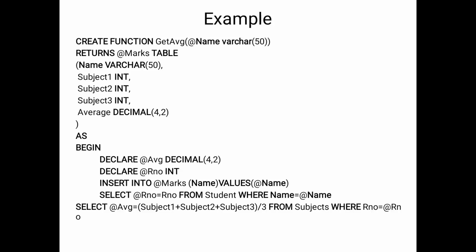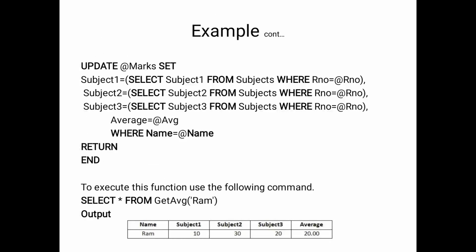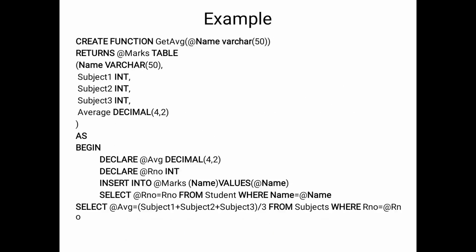So select average is equal to subject 1 plus subject 2 plus subject 3, divided by 3, from subjects where roll number is equal to roll number. In this query we are calculating only one student's marks at a time. So the output of the table is just creating the table with 5 columns: name, subject 1, subject 2, subject 3, and average.